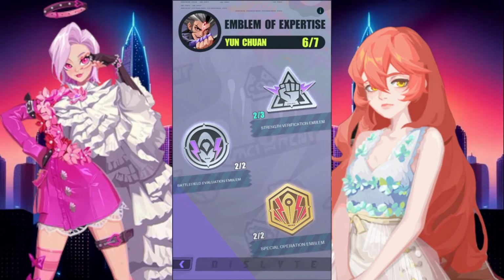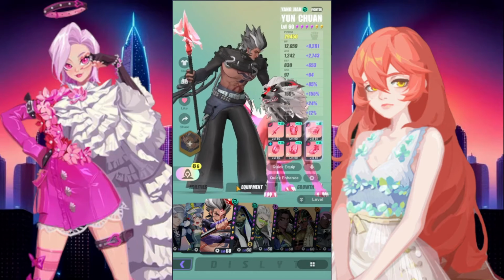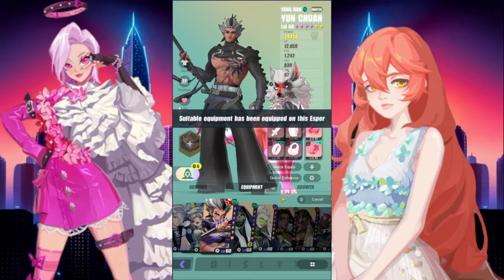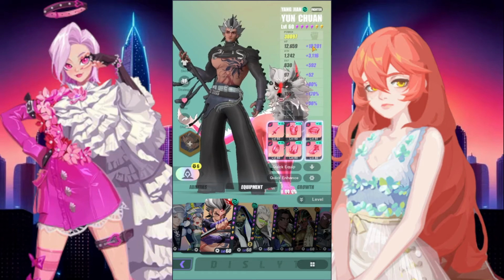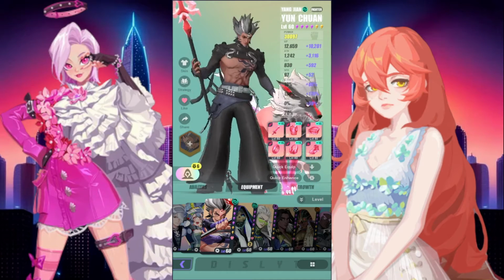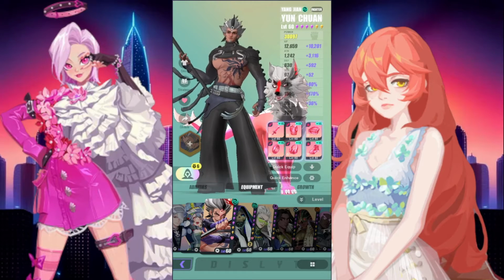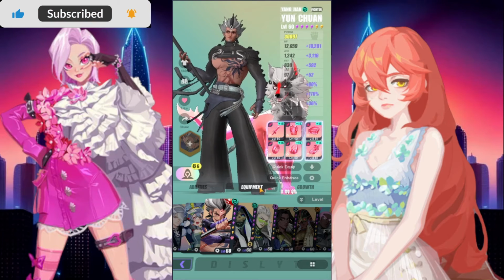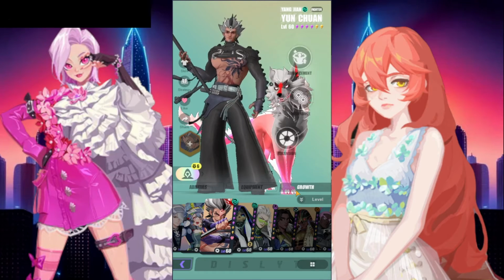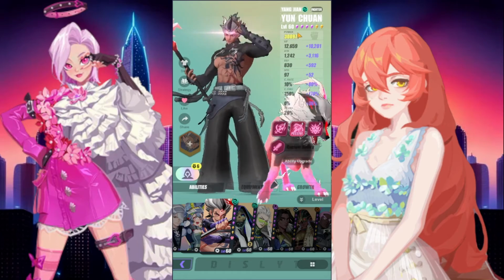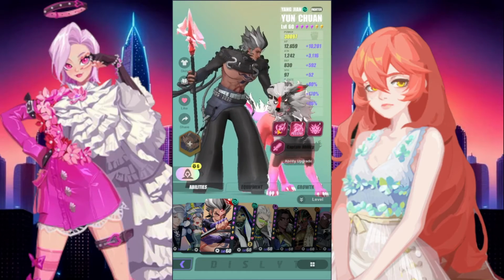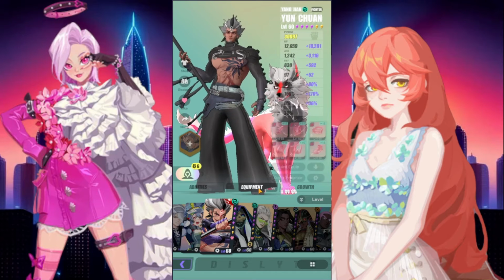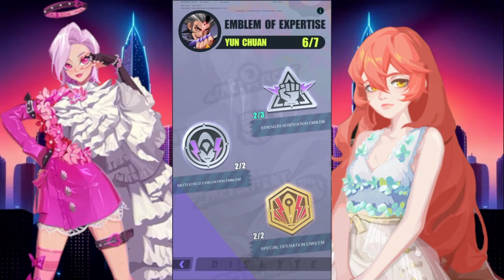But I was tiptoeing showing this strength verification emblem for Young Chuan because I would like to think that my Young Chuan is pretty well built for, give or take, mid to late game. It's not the best. It could be way better. But I'm 80% sure there is no way to obtain the last power emblem verification expertise without having R6 of that Esper and Divinate 6 of that Esper and all abilities maxed. At the moment, I'm only R4 and I have all the abilities maxed besides one, and my build's pretty decent. Now let's go ahead and check the Emblem of Expertise.